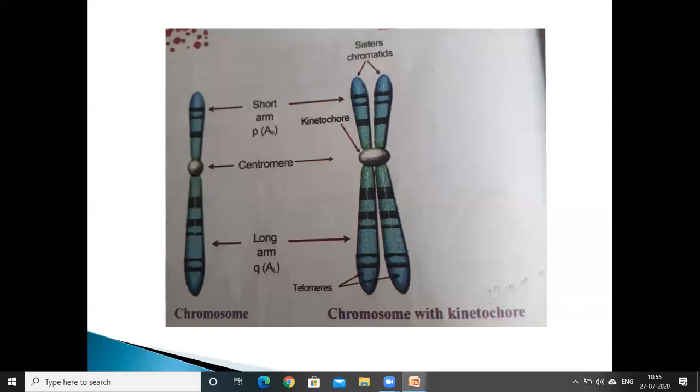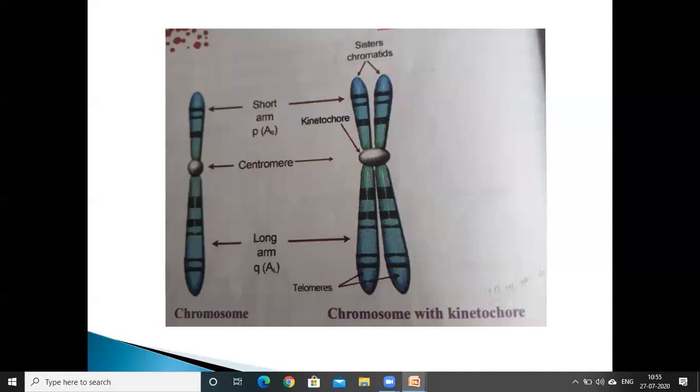So telomeres are the polar ends of the chromosome, and the telomere part is synthesized by the telomerase enzyme.